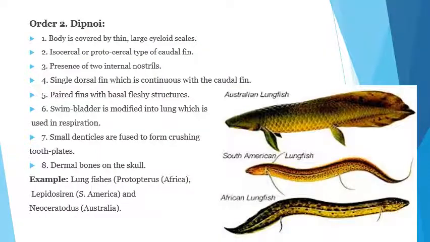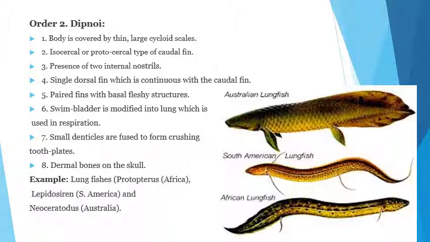The second order is Dipnoi. These are called the lungfishes. The body is covered by large, thin cycloid scales. Isocercal and protocercal type of tail is present. A single caudal fin is present. The presence of two internal nostrils, a single dorsal fin which is continuous with the caudal fin, as shown in these diagrams.